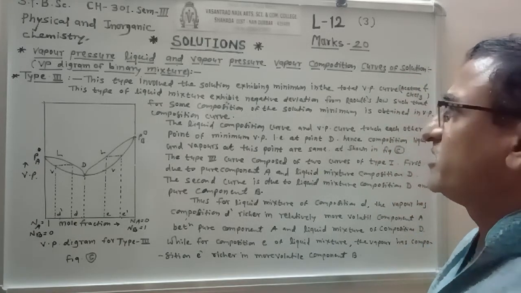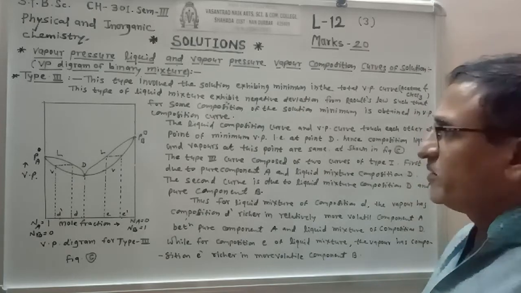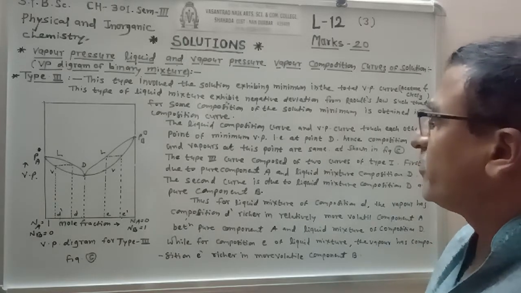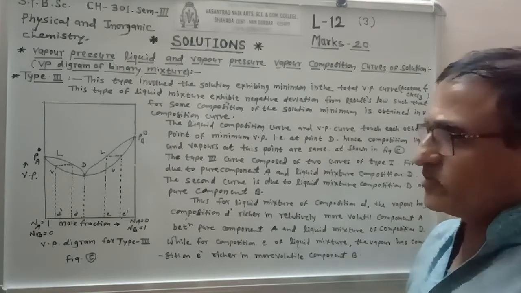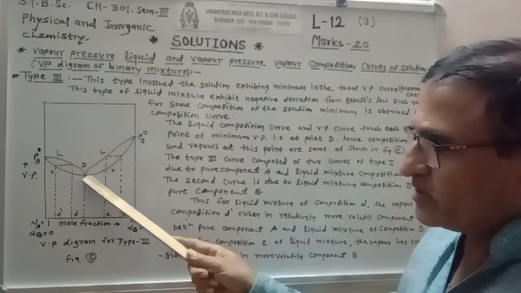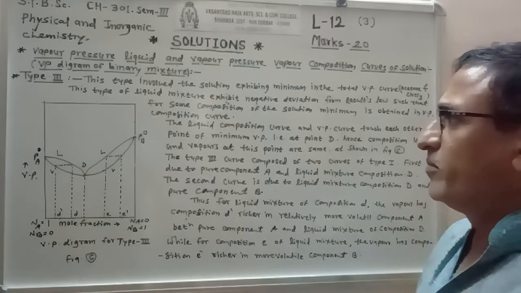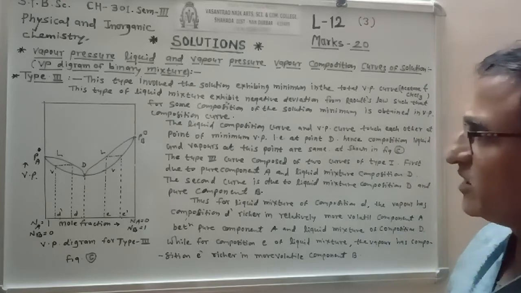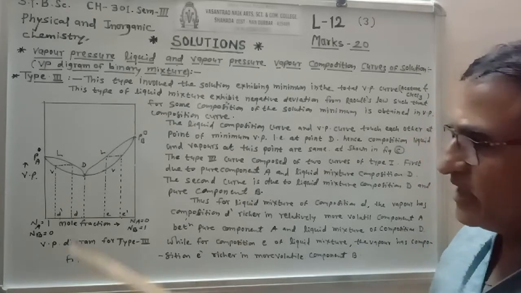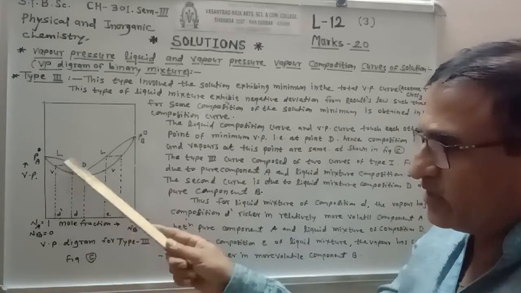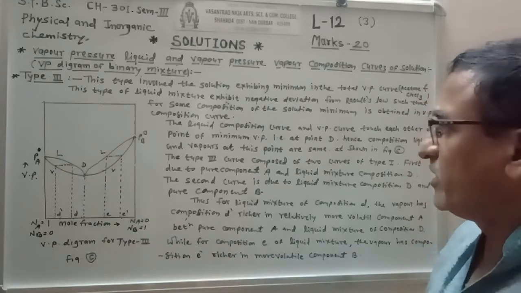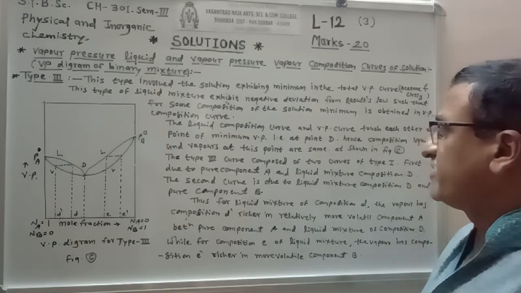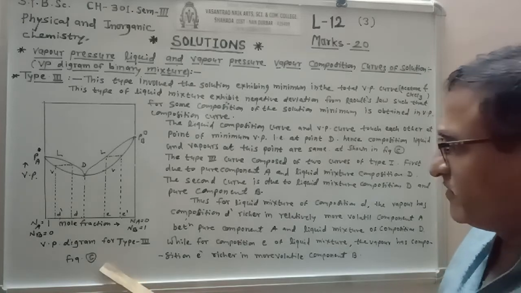This type of liquid mixture exhibits negative deviation from Raoult's law, such that for some composition of the solution, a minimum is obtained in the vapor pressure curve, lower than the pure components A and B. The liquid composition curve and vapor composition curve touch each other at the point of minimum vapor pressure, that is at point T. Here the vapor and liquid composition curves both touch at one point, and the vapor and liquid compositions are the same at this point, as shown in figure C.